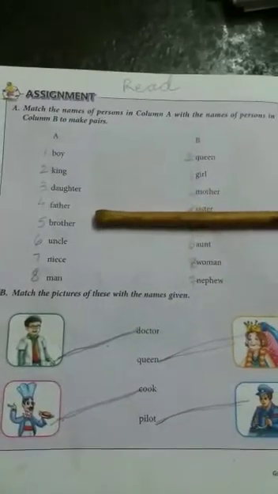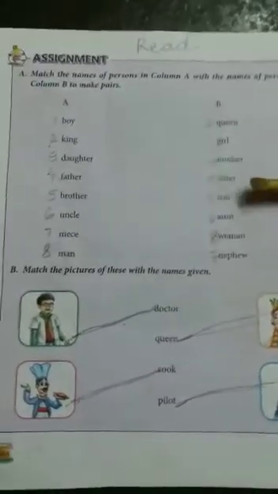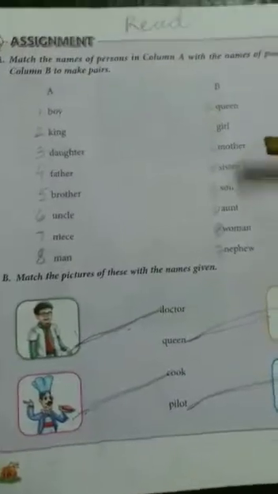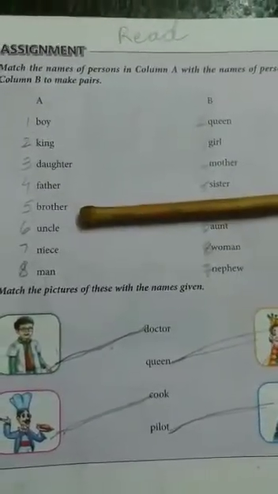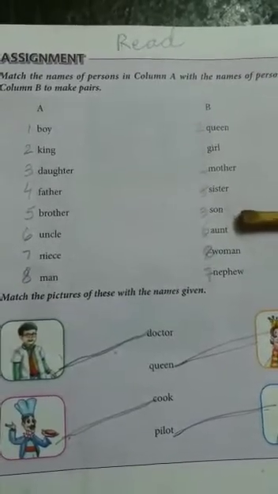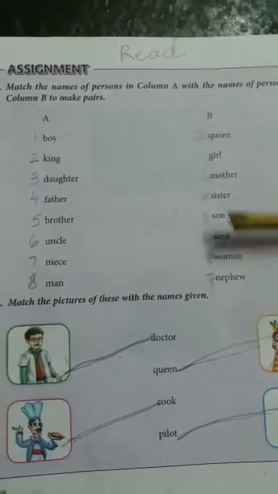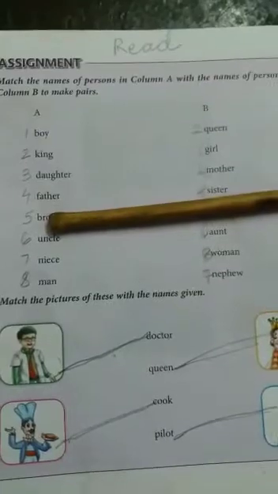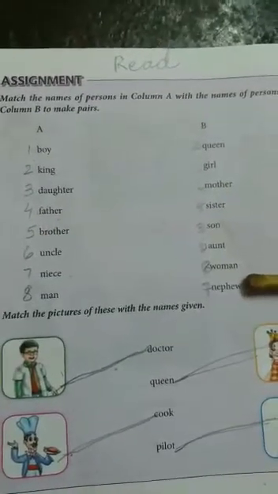Number 5 is brother. Opposite of brother is sister. So on sister put number 5. Number 6 is uncle. Opposite of uncle is aunt. So on aunt put number 6. Number 7 is niece. Opposite of niece is nephew.